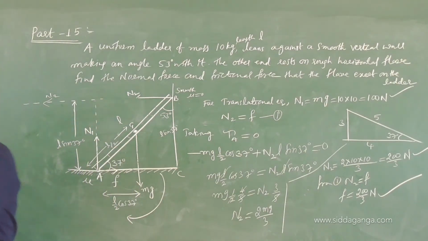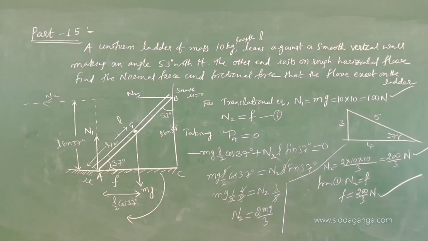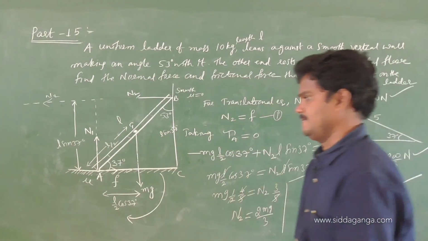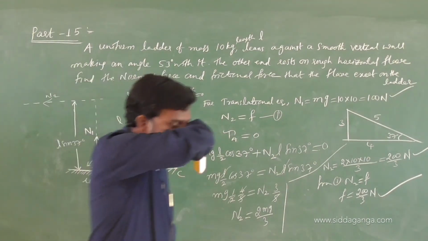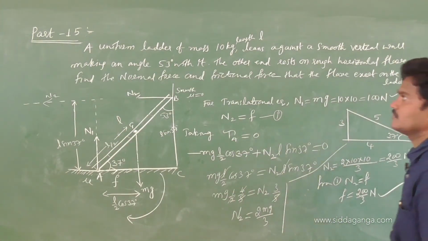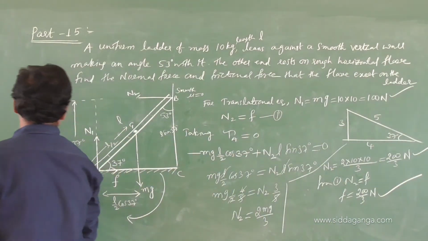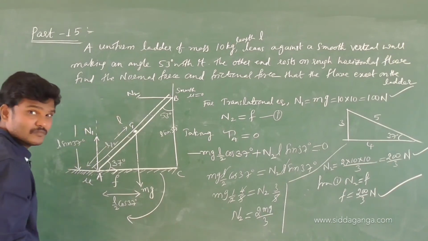I will give one more question. So one more ladder is there, but you try to solve from other things. I will do some different one. Completed? Let me rub.